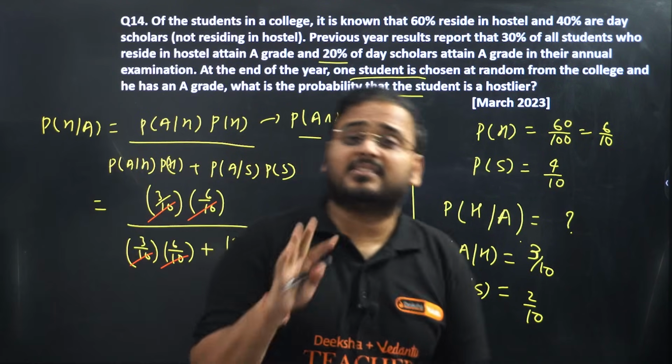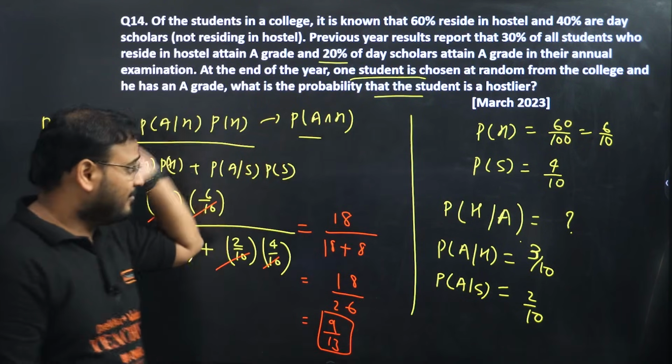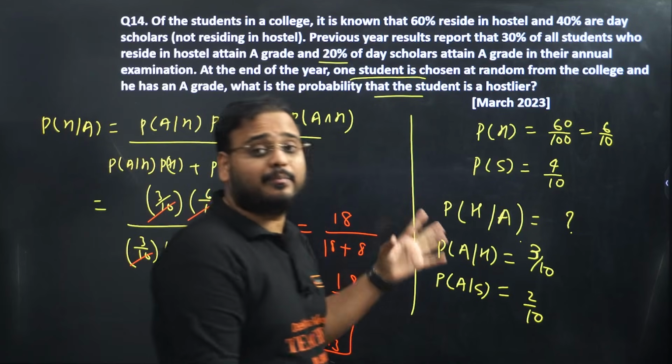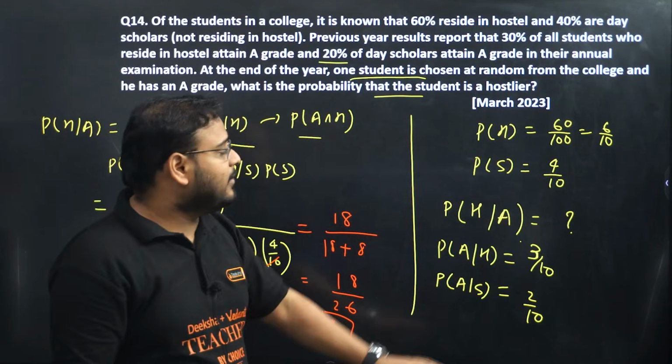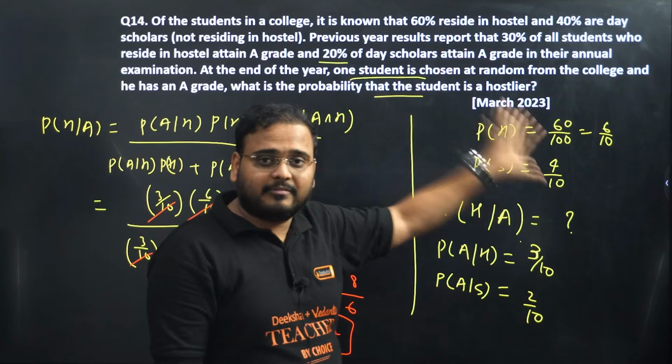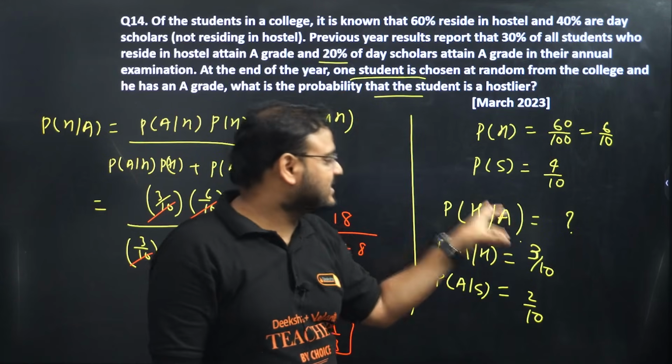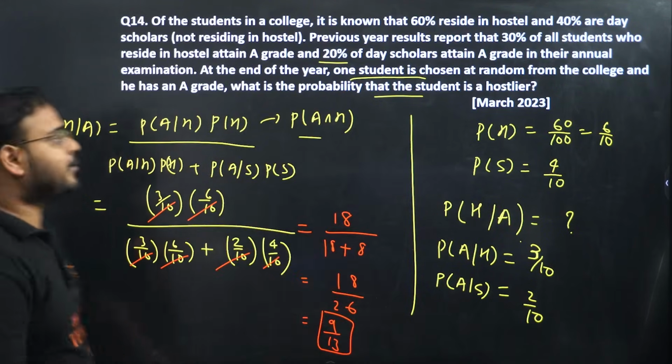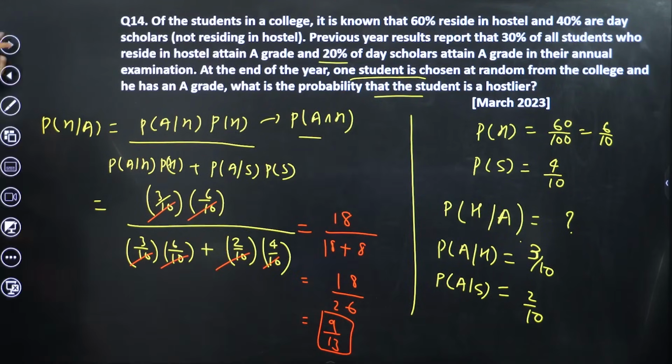Can a question get easier than this? This is the word problem. Students get scared of this kind of question, Bayes theorem. What did I tell you? Simply find the first two statements, values, and check what they are asking. From there everything becomes reversed and easy. Next, have a look one more time.